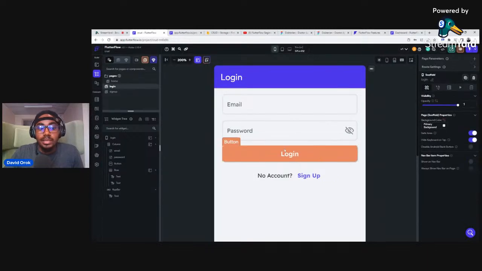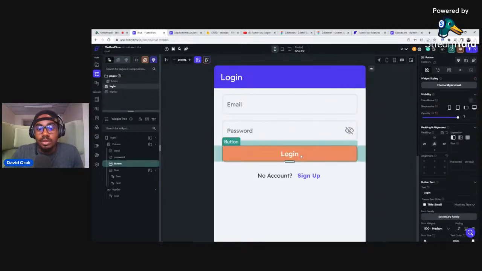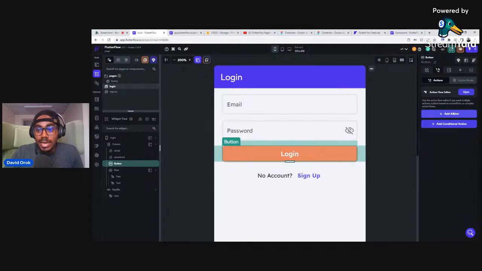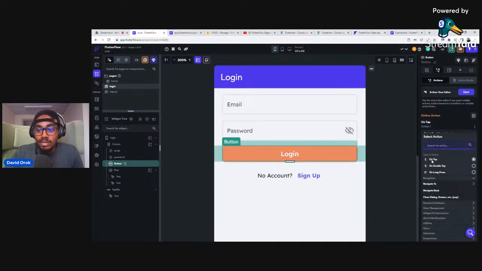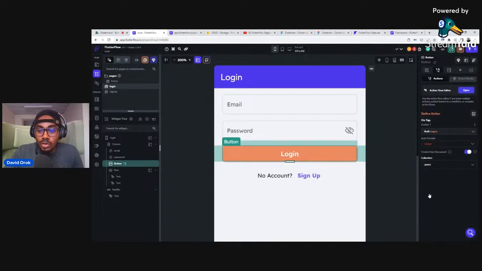The login part here, okay, let's do this first. We'll click on login, the same thing. Click on here, add an action. On tap has already been selected. We will say backend database. We want to do Firebase authentication. We want to do login.